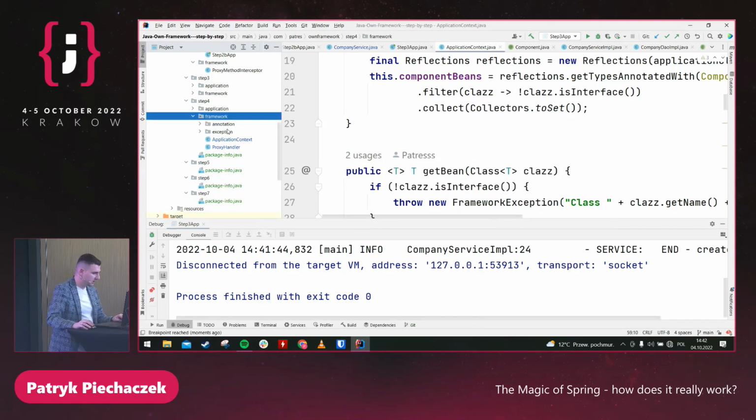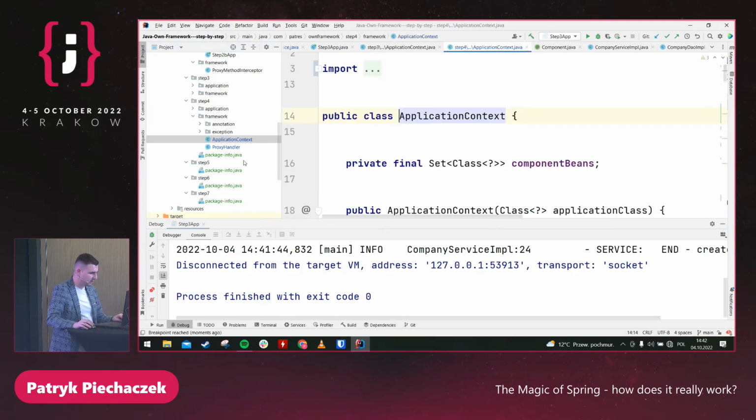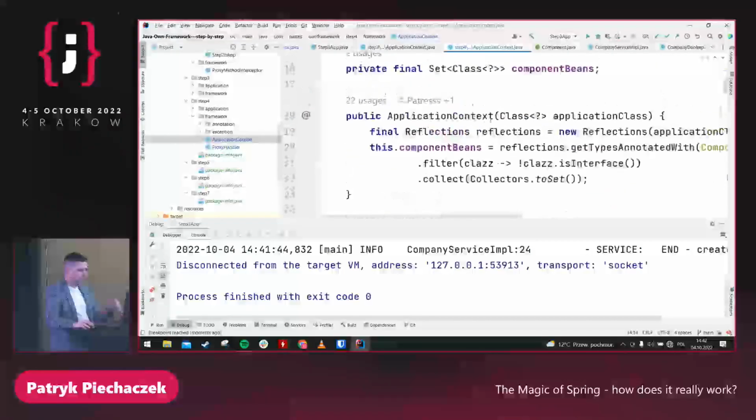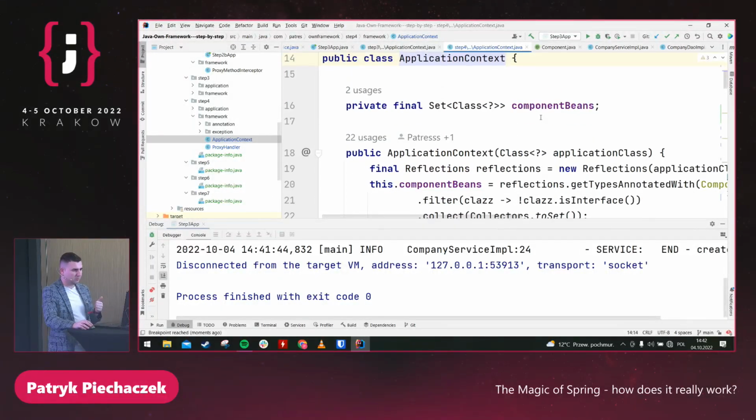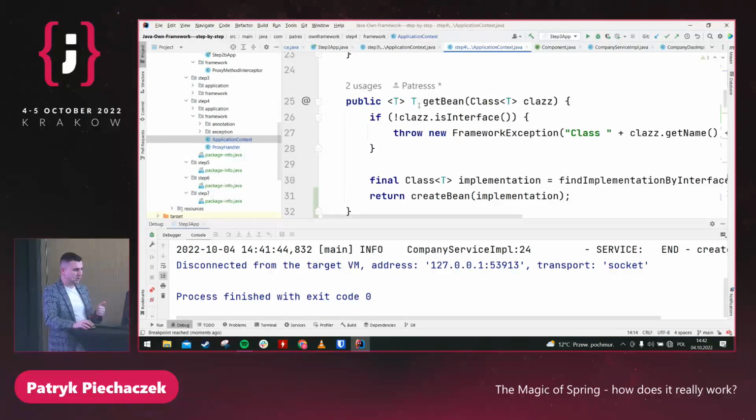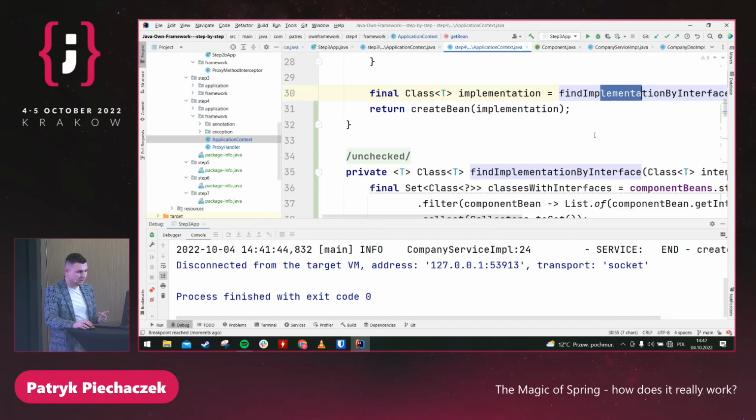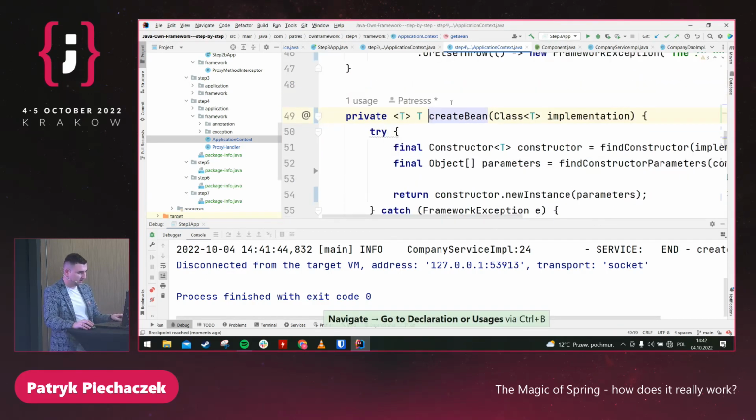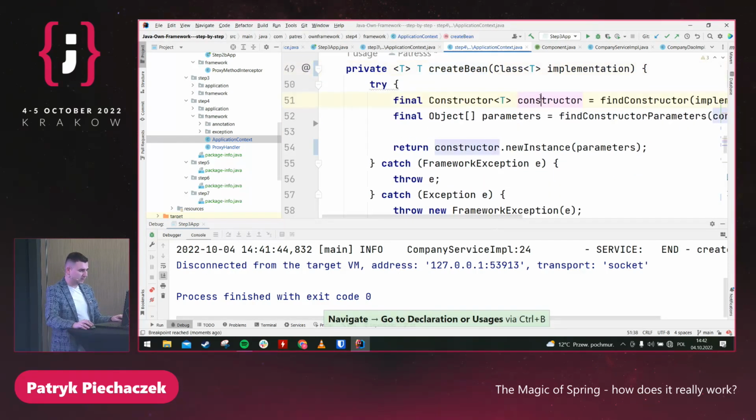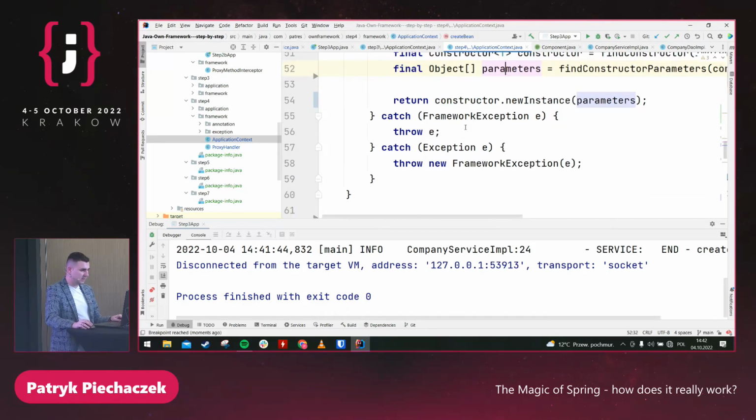Okay, so it's almost exactly the same code, but I just added the validation. So one more time. At the beginning, we are trying to find all components. Here we have method to get beans. We try to find the implementation. If we have it, we should create a bean. And to create a bean, we need a constructor, and we have it. We need to find the parameters, and then we are able to create a new instance.